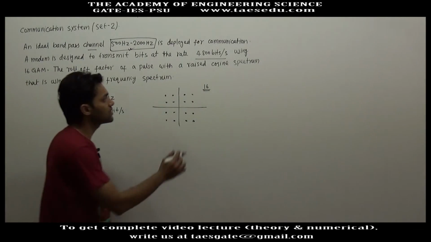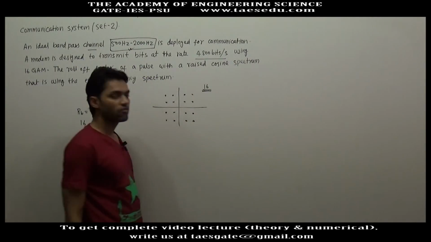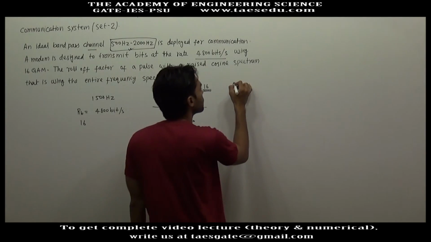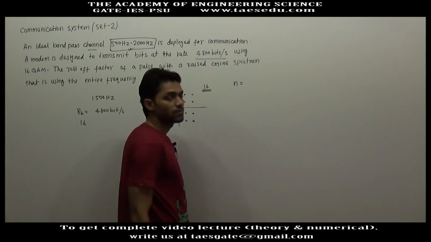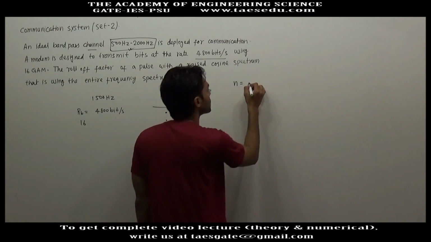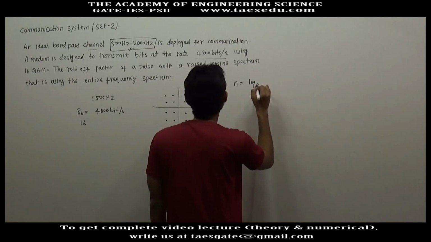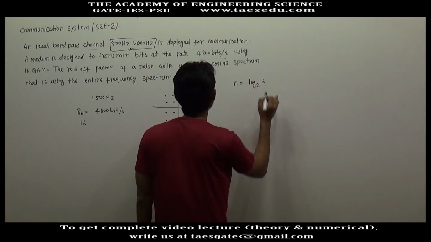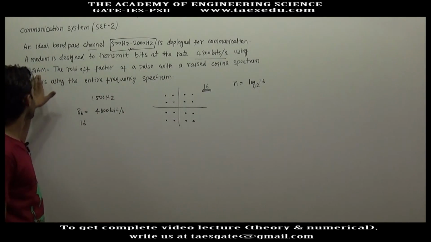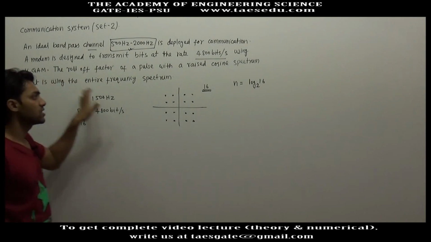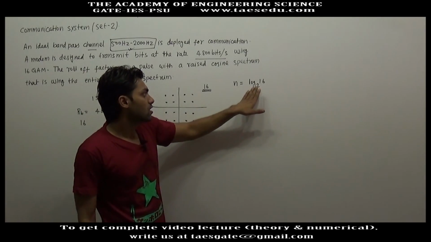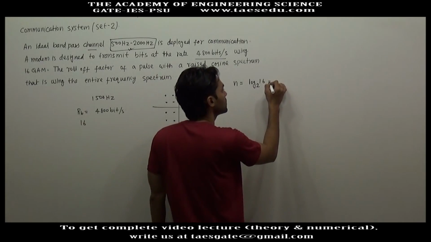So if you have 16 different symbols, the number of bits that can be transmitted simultaneously is given by log base 2 of 16. If you have 16 QAM, 16 quadrature amplitude modulation, the number of bits that can be transmitted simultaneously will be log 16 base 2.